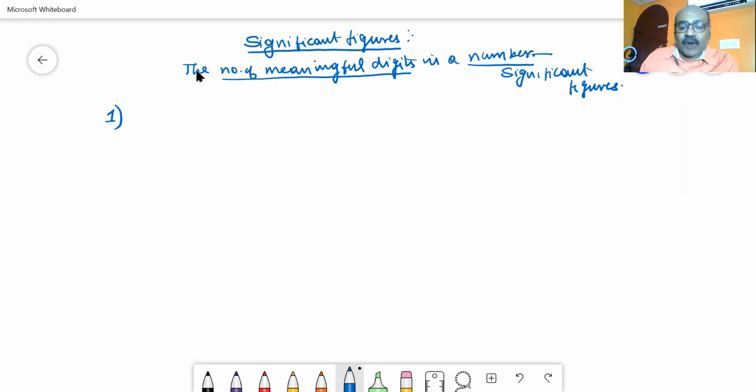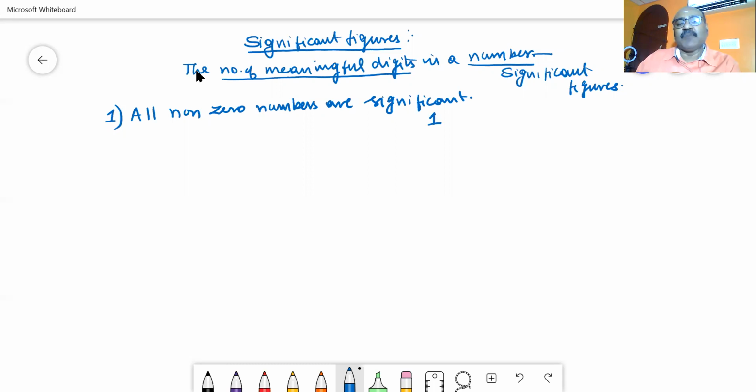What are those rules? The first rule is: all non-zero numbers are significant. All non-zero numbers means numbers ranging from 1 to 9: 1, 2, 3, 4, 5, 6, 7, 8, 9.